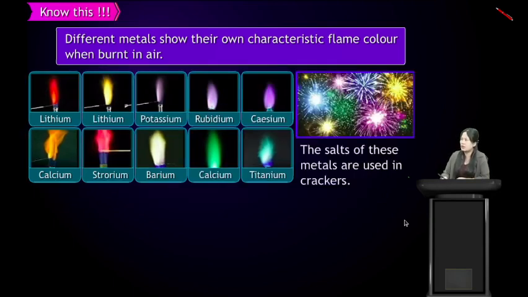The salts of these metals are used in crackers, and that is why we are able to see different beautiful colors when we burn firecrackers, because these firecrackers are made from the salts of different metals.